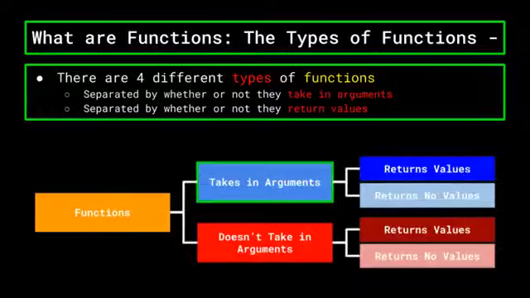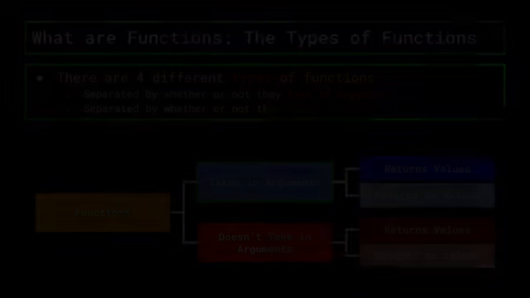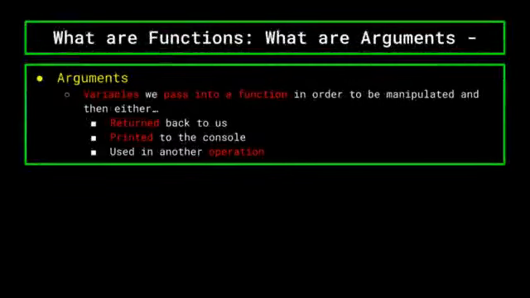But first, we have to cover what arguments actually are. Arguments are essentially variables that we pass into the function in order to be manipulated and then either returned back to us, printed to the console, or used in another operation. Think of functions with arguments like this.